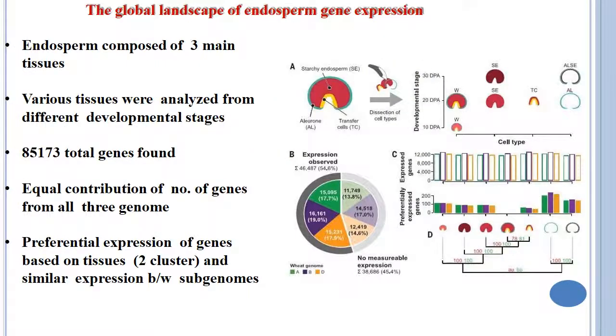The global landscape of endosperm gene expression. The endosperm is composed of three main tissues. Various tissues were analyzed from different developmental stages. Around 85,173 total genes were found in hexaploid wheat. An equal contribution of the number of genes from all the three genomes was found. Then preferential expression of genes based on tissue and similar expression between subgenomes. These all results were obtained from wheat genome sequencing.